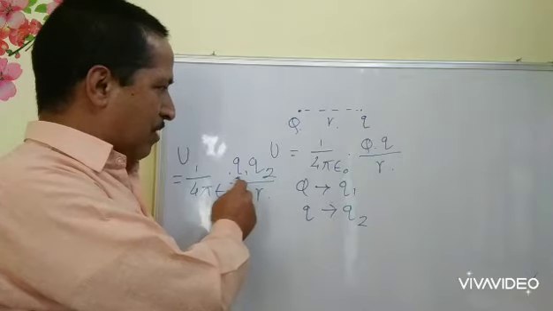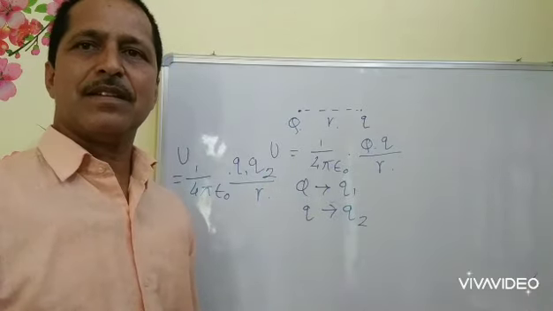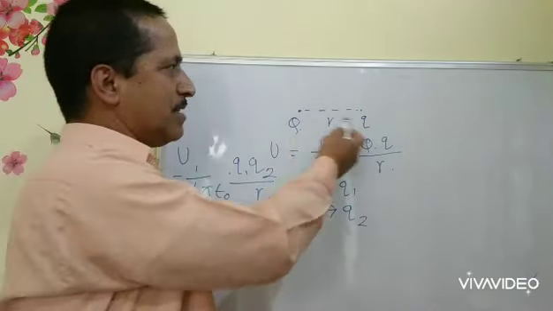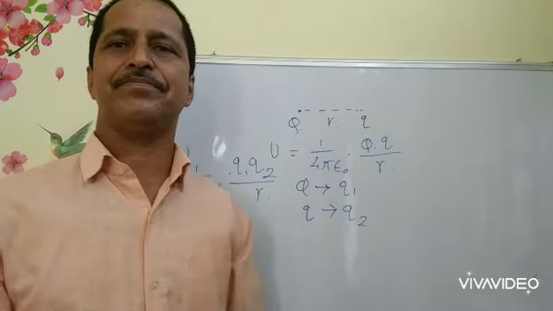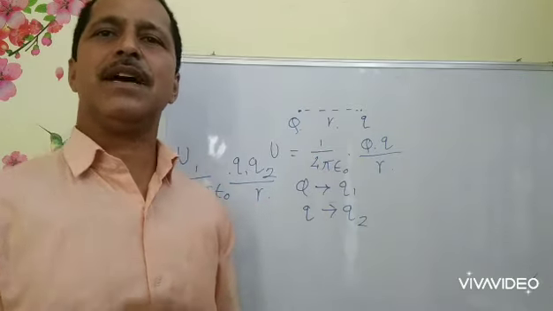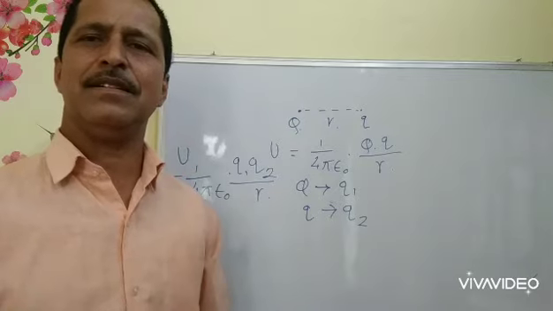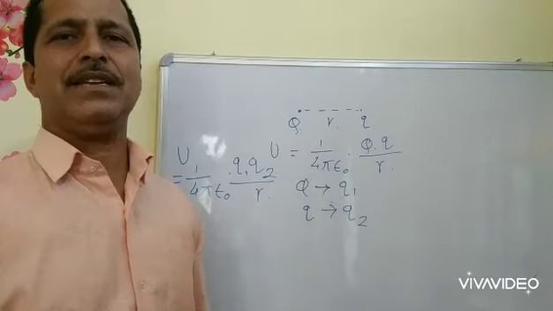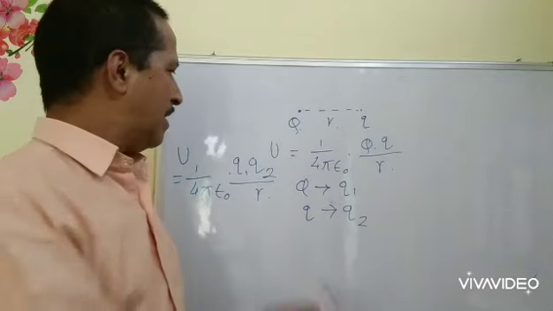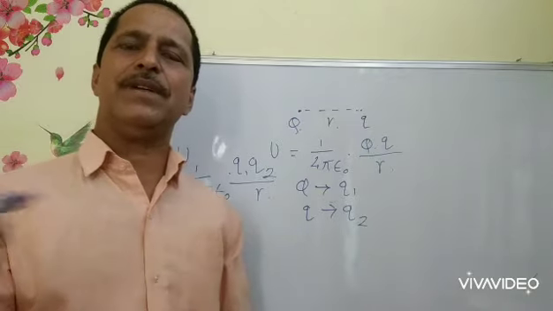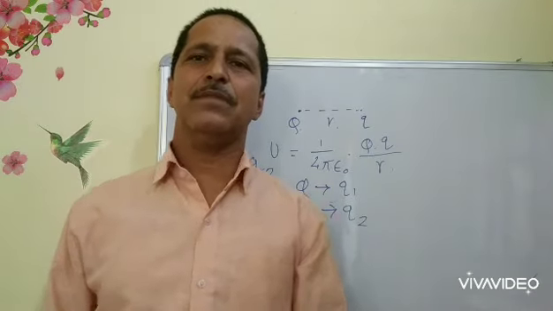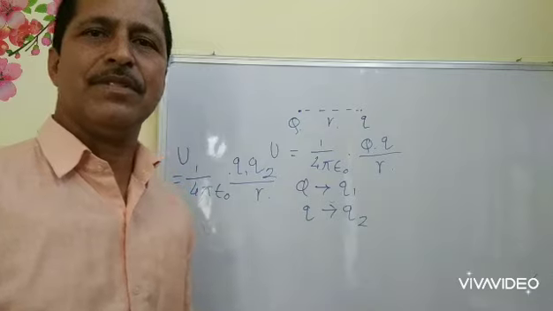Depending upon the nature of these two charges, the potential energy of the system will be either positive or negative. If both the charges are of the same nature, then the potential energy will be positive. And if one charge is positive and the other is negative, then the potential energy will be negative.